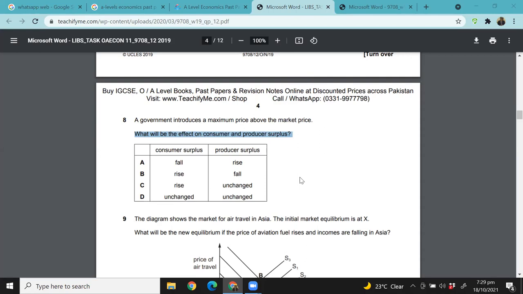Is this clear? Let's look at this question one more time. A government introduces a maximum price above the market price. What will be the effect on consumer and producer surplus? Arbab is saying A, Abdul Rahim is saying B. Now, students, you did not read the statement carefully. A government introduces a maximum price above the equilibrium.